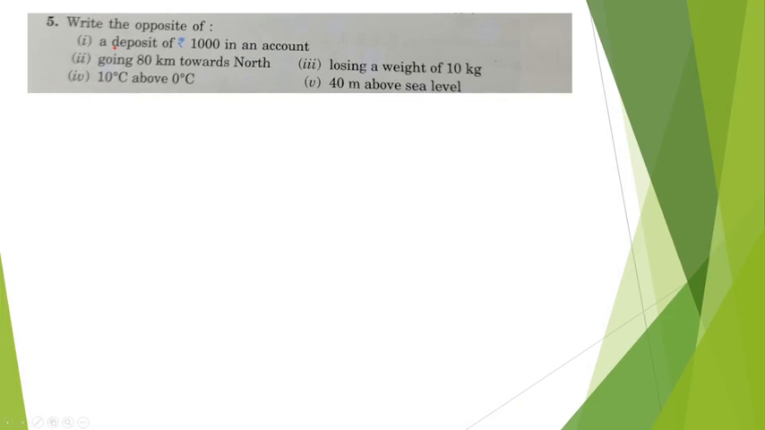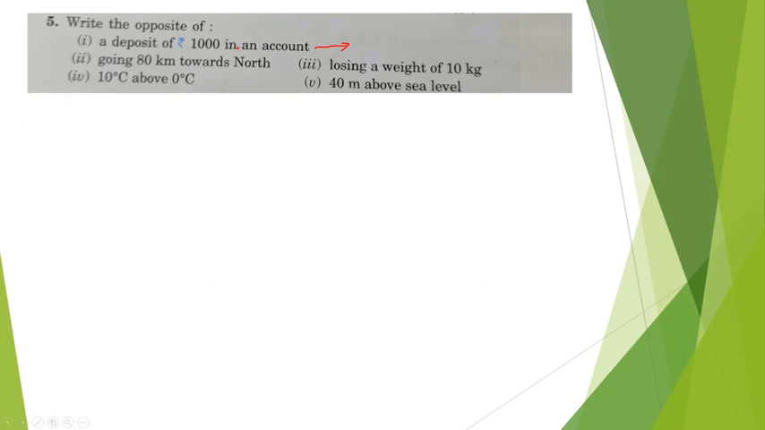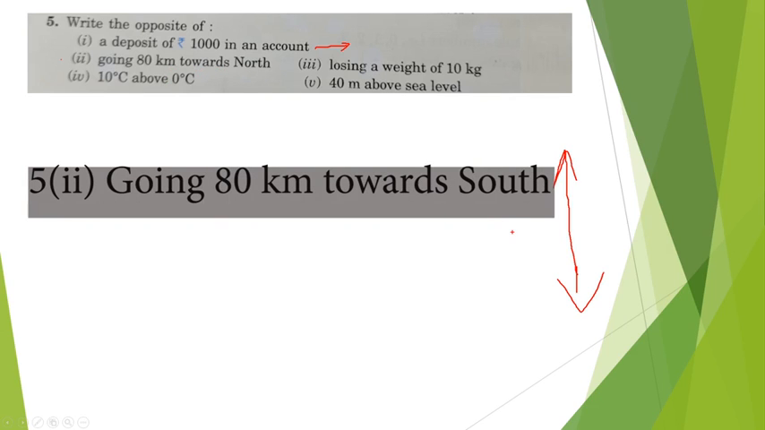Now we have to find out the opposite of these terms. The deposit of 1000 rupees in an account. Just now we have seen that the opposite of deposit is withdrawal. So here we can write a withdrawal of 1000 rupees from the account. The question number 2, going 80 kilometer towards the north. Just opposite of the north is south. So we can say going 80 kilometer towards the south. Similarly, you can solve the remaining questions.